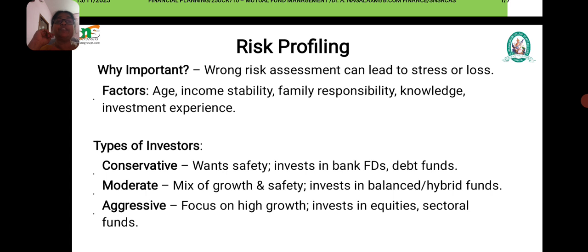Here we should know what are all the types of investors there in making the investment. There will be a conservative investor, there will be a moderate investor, and there will be an aggressive investor. Conservative, the word itself gives an idea that he wants safety. He does not want to take high risk. So he invests in bank FDs and debt funds. He is said to be a conservative investor.